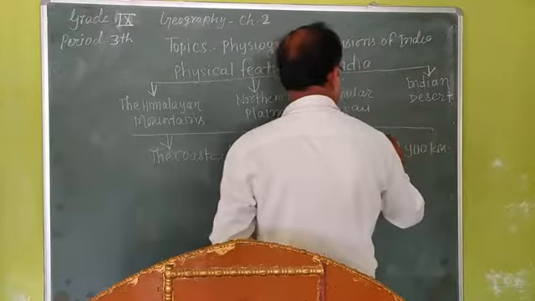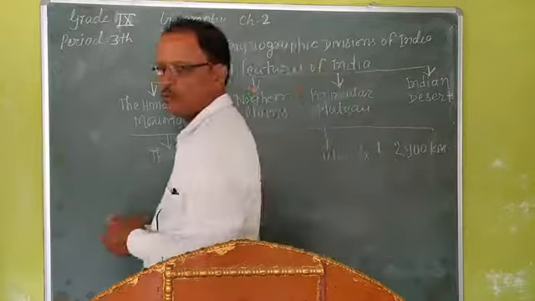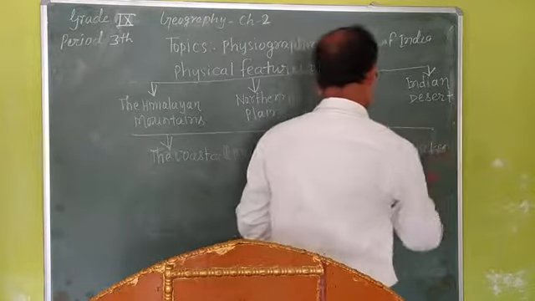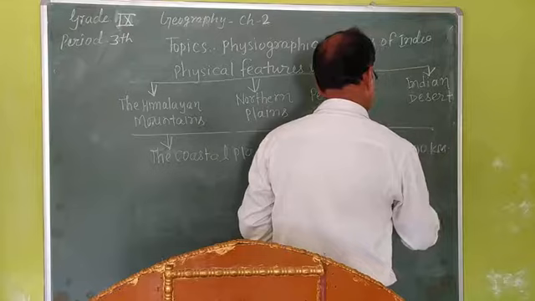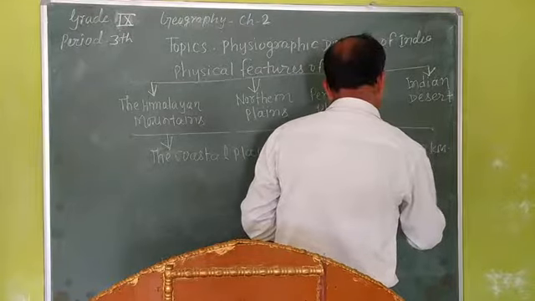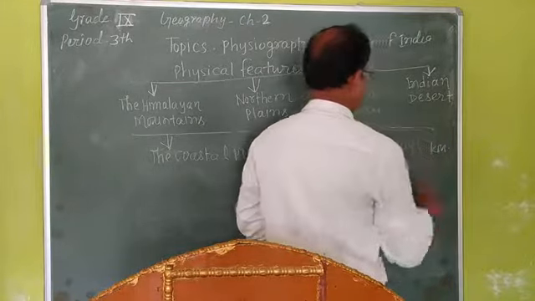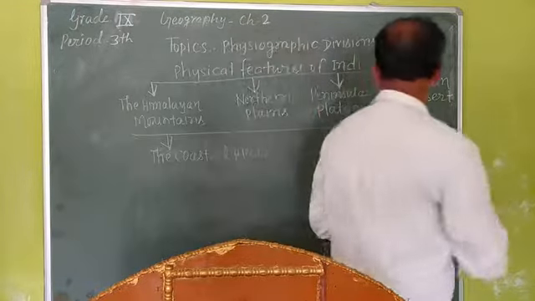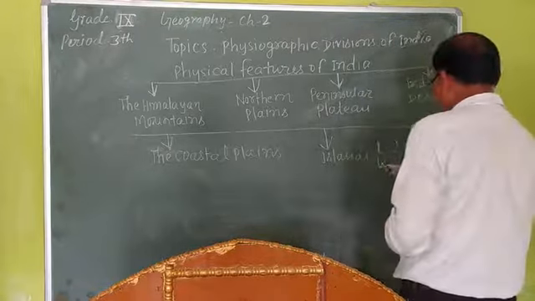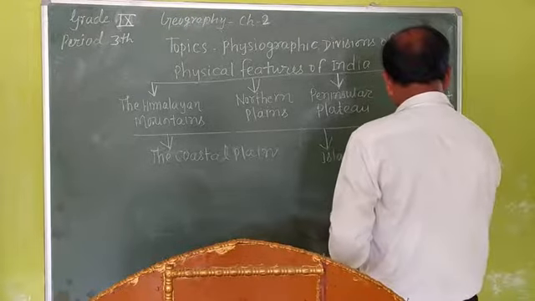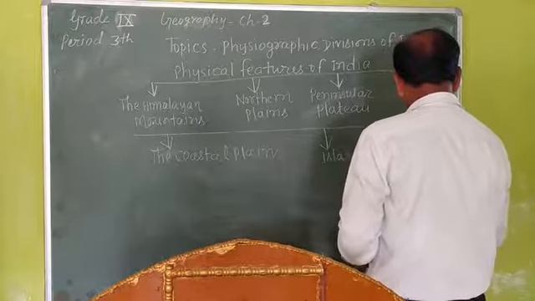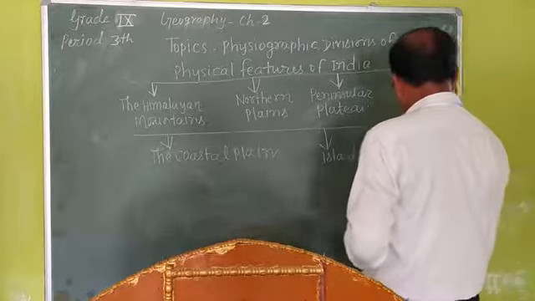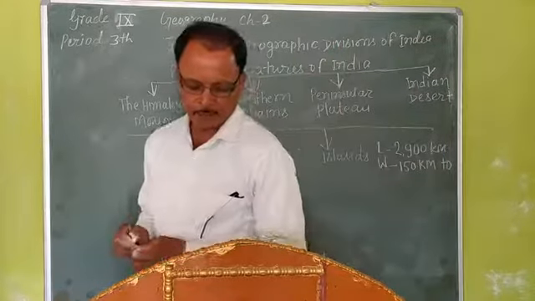Coming to the width, the variation of the width of the Himalayas is from 150 km to 400 km.